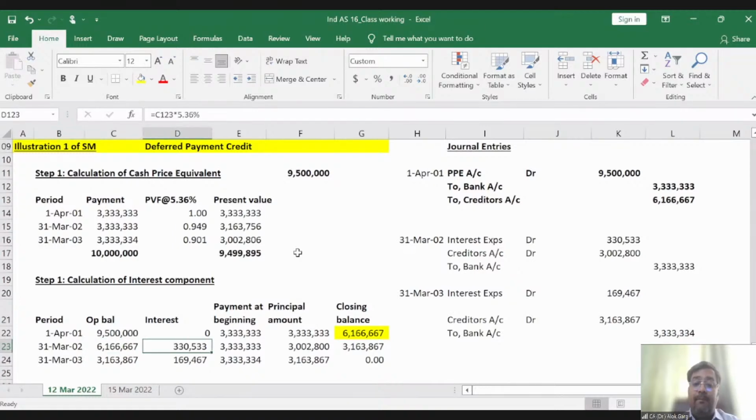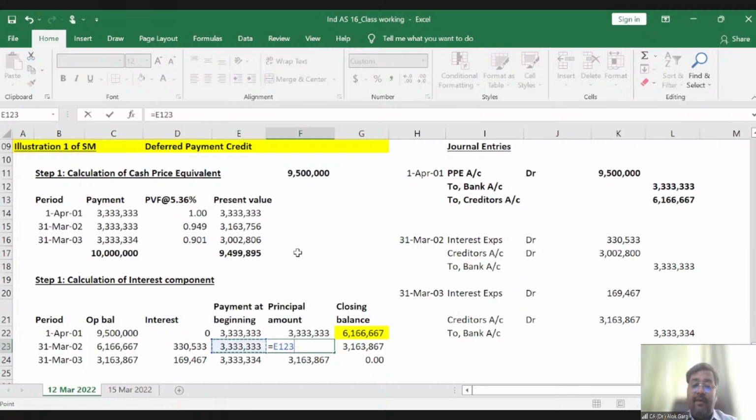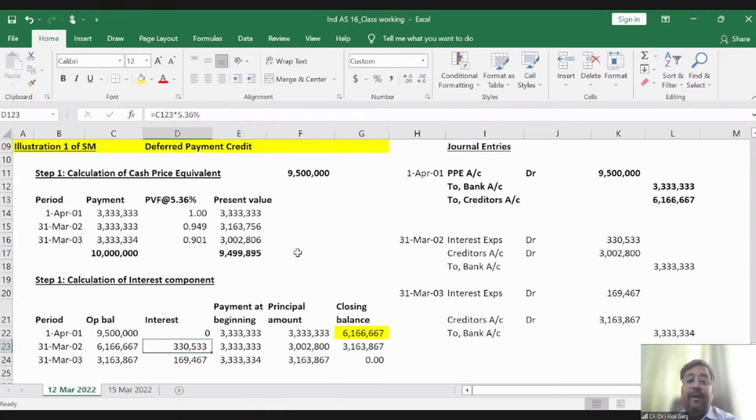And this will become the opening balance at the time of the second installment. Now we need to compute interest for 1 year on 61,66,667, which is this multiplied by 5.36%. And we need to pay the second installment at the end of the first year, 33,33,333, right? So friends, if I pay 33,33,333, then as a part of principal I will pay 30,02,800 because I have to pay interest also. So what will be my closing balance?